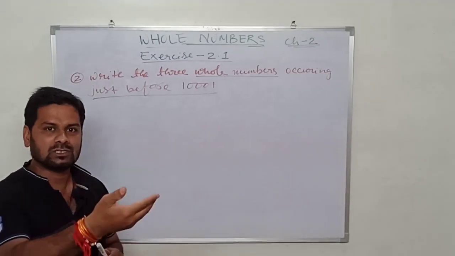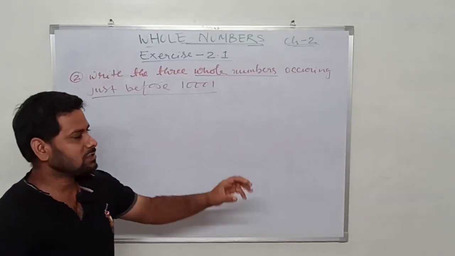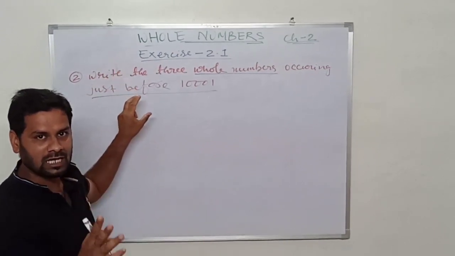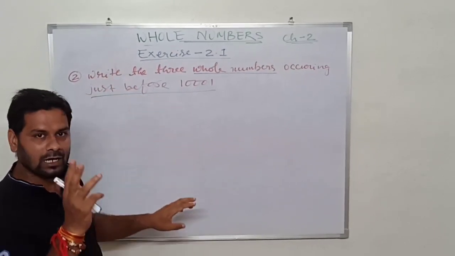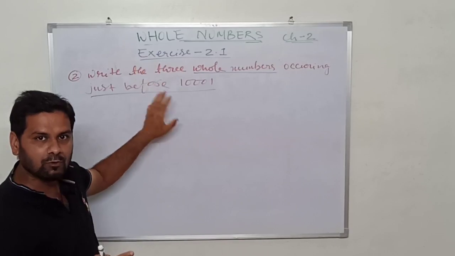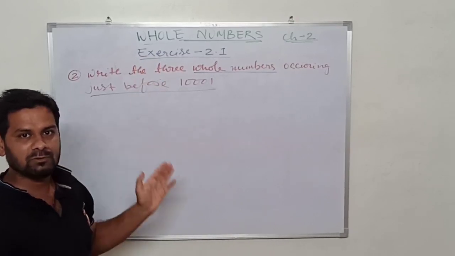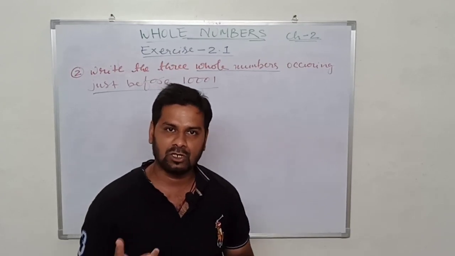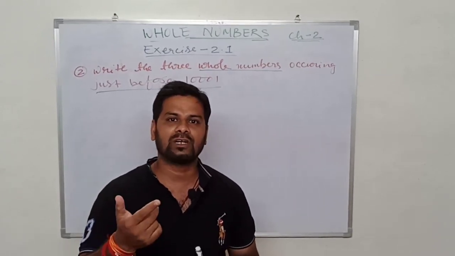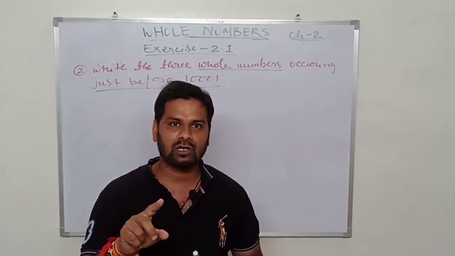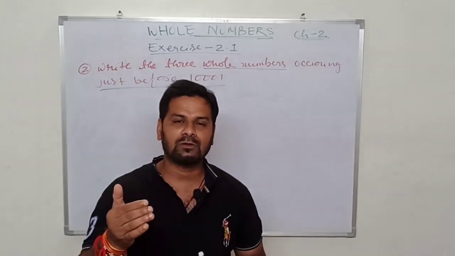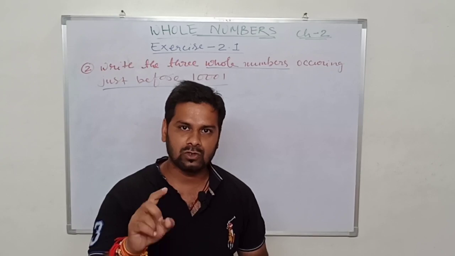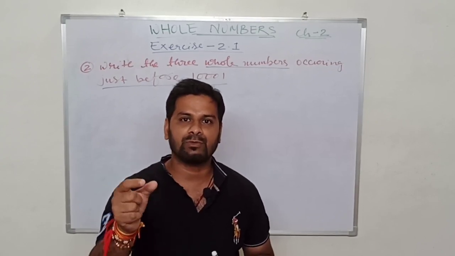Just before this means slightly earlier than this. That means we have to find the three whole numbers that come just before this. So just before means what we were doing? The whole number just before 10 is 9 because 10 minus 1 is 9. The whole number just before 15 is 14 because 15 minus 1 is 14. So that means we are finding the predecessor. Just subtract 1 to get the predecessor and the result will be your whole number.